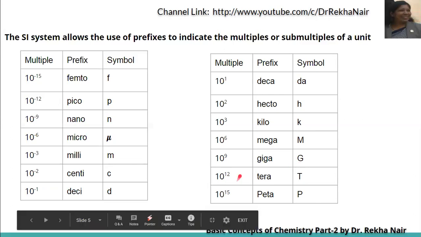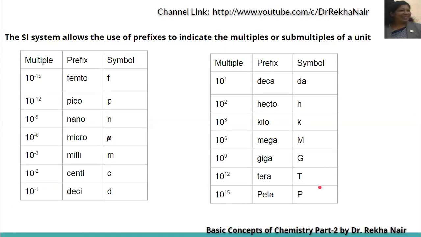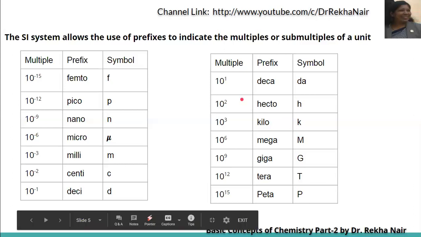10 to the power 12, tera, we use T. 10 to the power 15, we use peta and the symbol is P. So some of these terms you have to remember. Some of the terms are generally used by us on a daily basis, but for some higher terms, you may remember peta and tera. We can remember these.